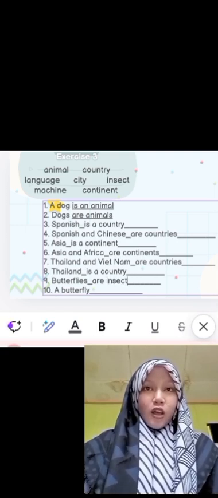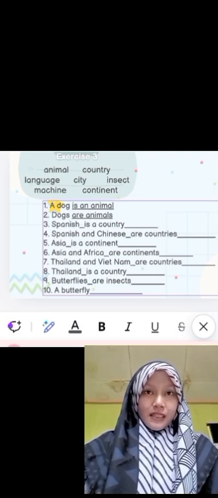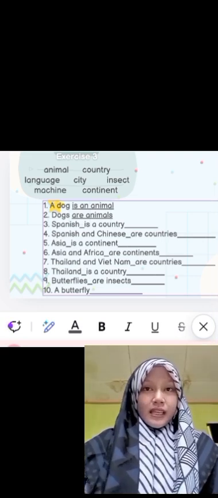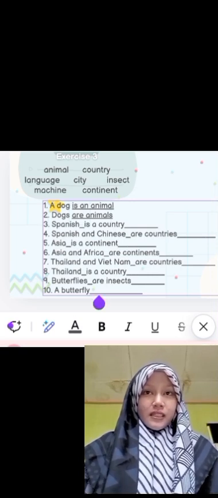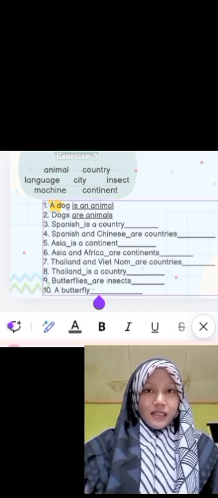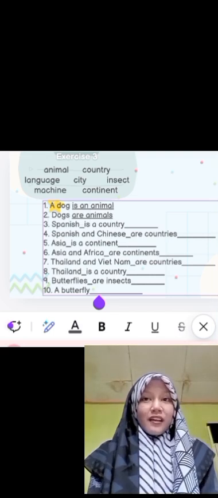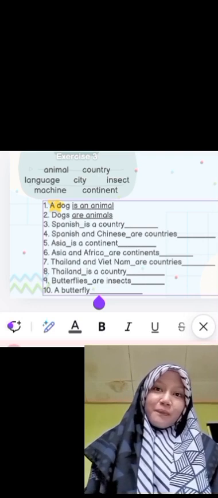At the end of insects, we have to add s. Butterflies are insects.